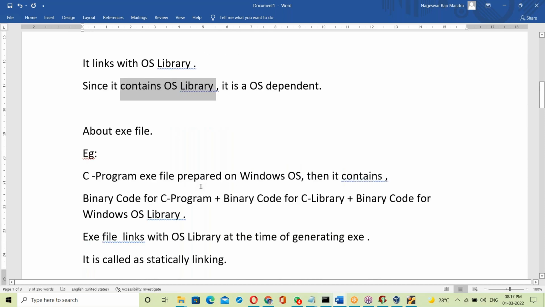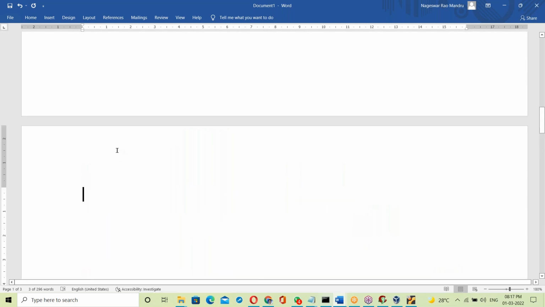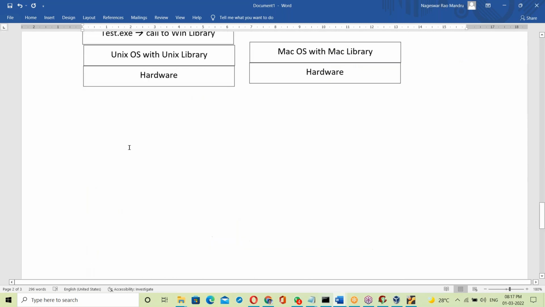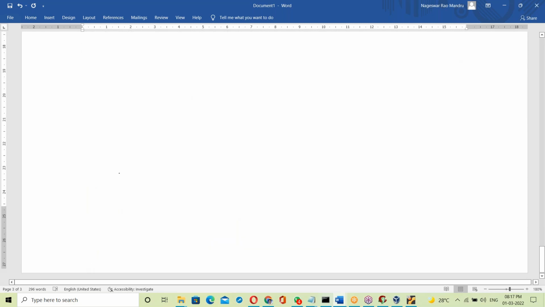Okay, so that is about the exe file. Now let us come to Java. The same concept in Java. Now let us come to Java programming.